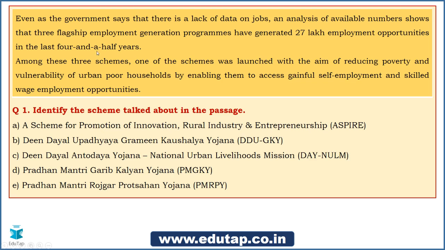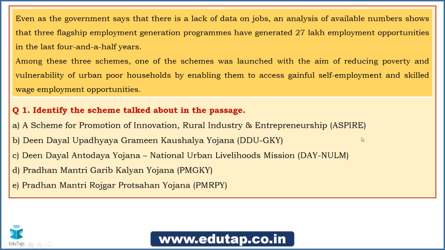So a particular scheme which has something to do with employment, which has something to do with reducing poverty, and which caters to urban poor households. These are the hints or keywords that you need to pick up on. Now the first question I'm going to put forth is that you need to identify the scheme that is being talked about in the passage.